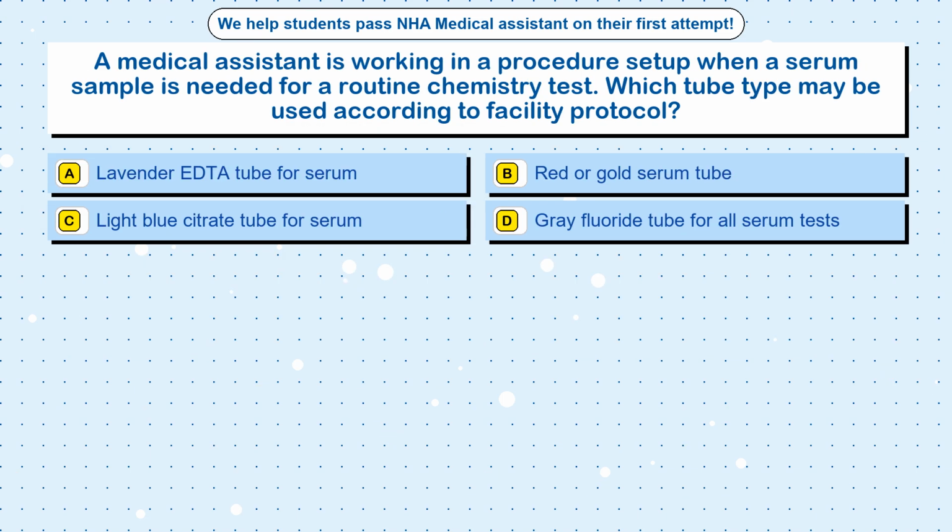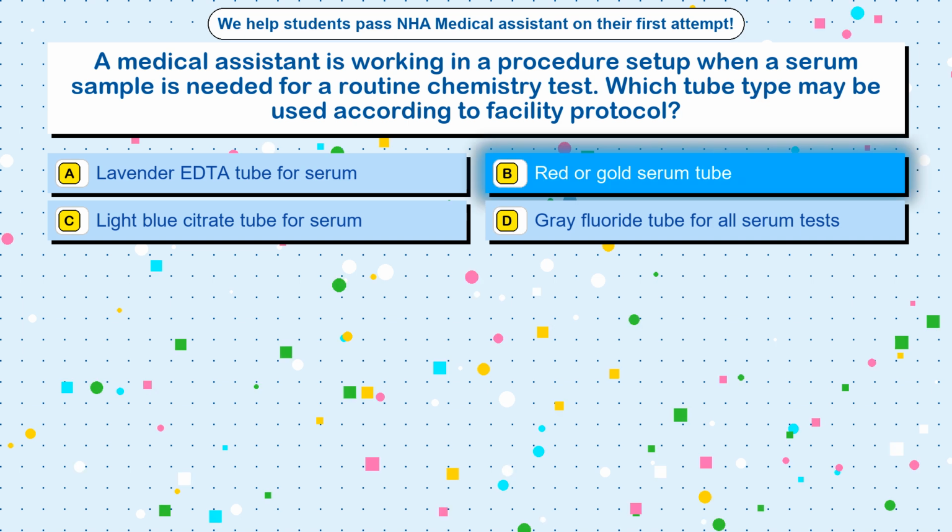Question 65. A medical assistant is working in a procedure setup when a serum sample is needed for a routine chemistry test. Which tube type may be used according to facility protocol? Option A, lavender EDTA tube for serum. Option B, a red or gold serum tube. Option C, light blue citrate tube for serum. Option D, gray fluoride tube for all serum tests. The correct answer is option B, red or gold serum tube.